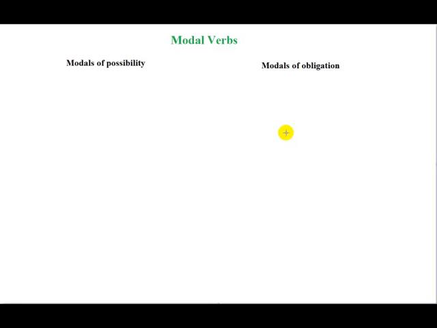We have basically two different types of modal verbs. One is the modals of possibility or probability, when we talk about probability, and we have modals of obligation that are connected with different types of obligation in our life, and so on. So first of all, let's have a look at some modal verbs which we use when we talk about probability or possibility.